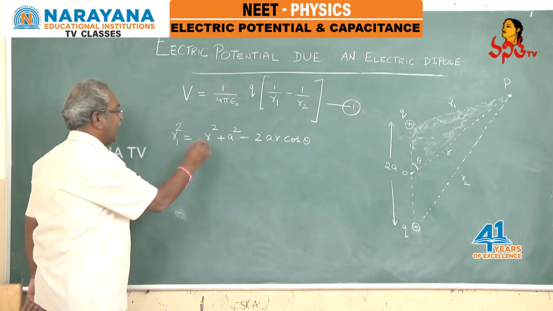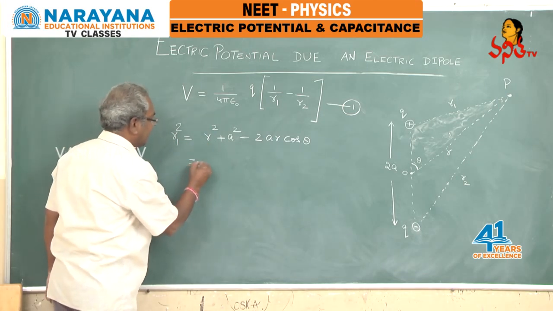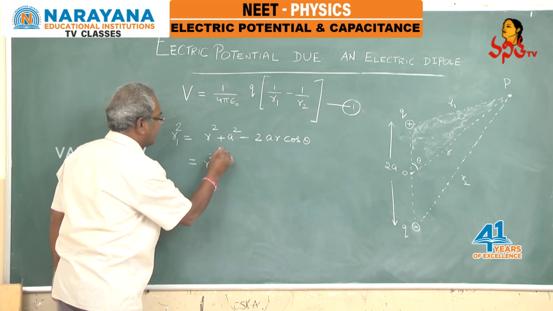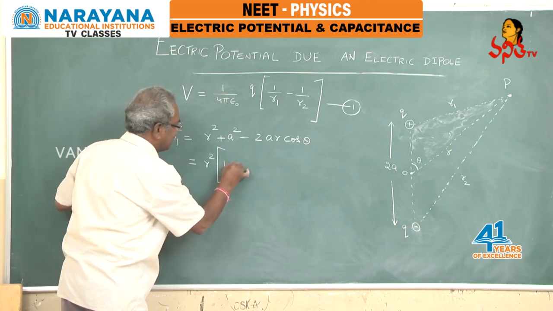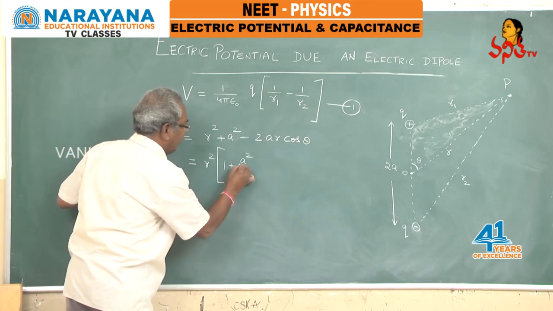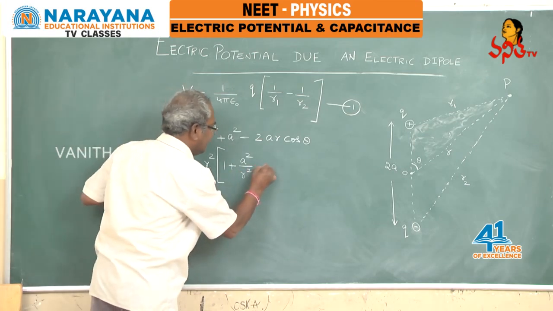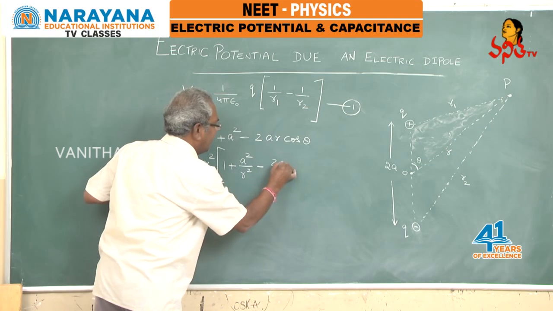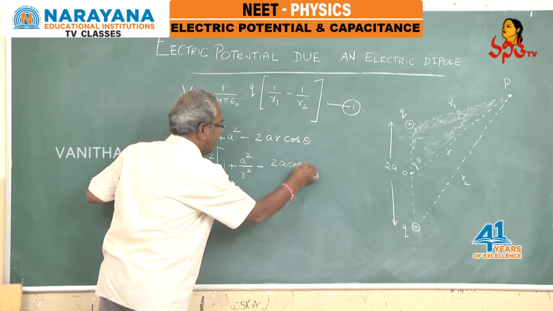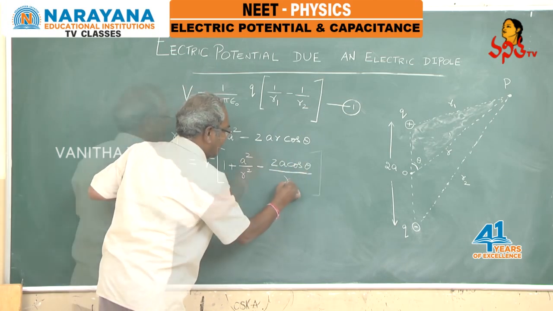Let us simplify this. R square, you take it as common here. So, R1 square equals R square times 1 plus A square by R square minus 2A cos theta by R.